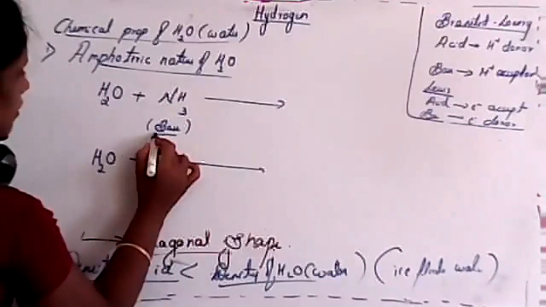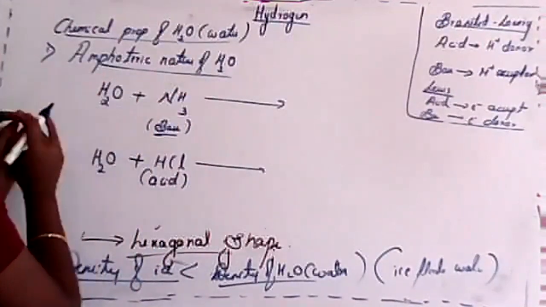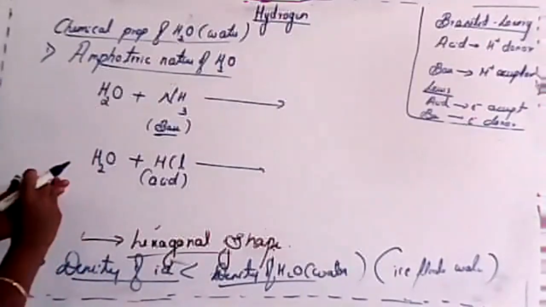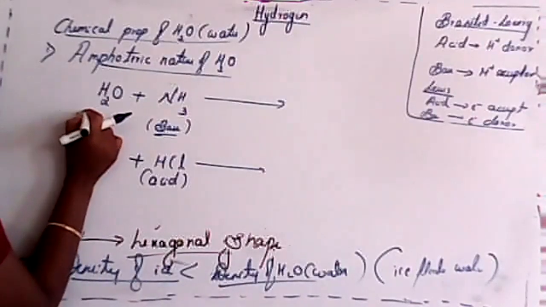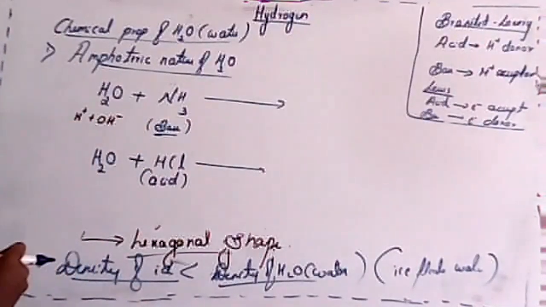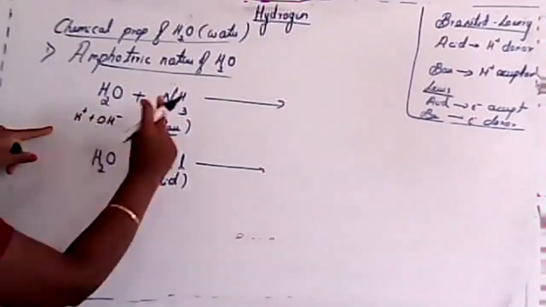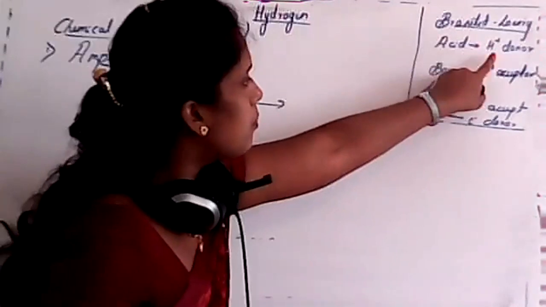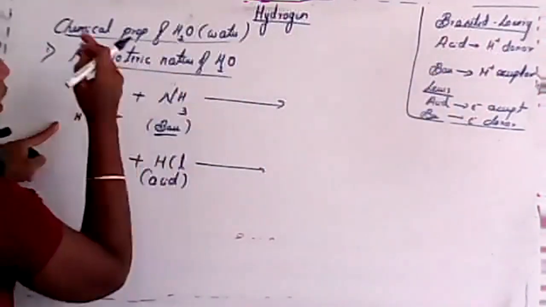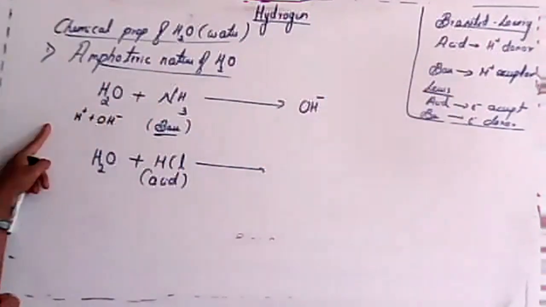See, now NH3 is a base, isn't it? So that means hydrogen must be donated by H2O. So now see, student, in this case we consider H2O in the form of H plus and OH minus. Now see which product will be the resultant product. I already told you, acid is nothing but an H plus donor, so it will donate H plus, and it remains as OH minus.